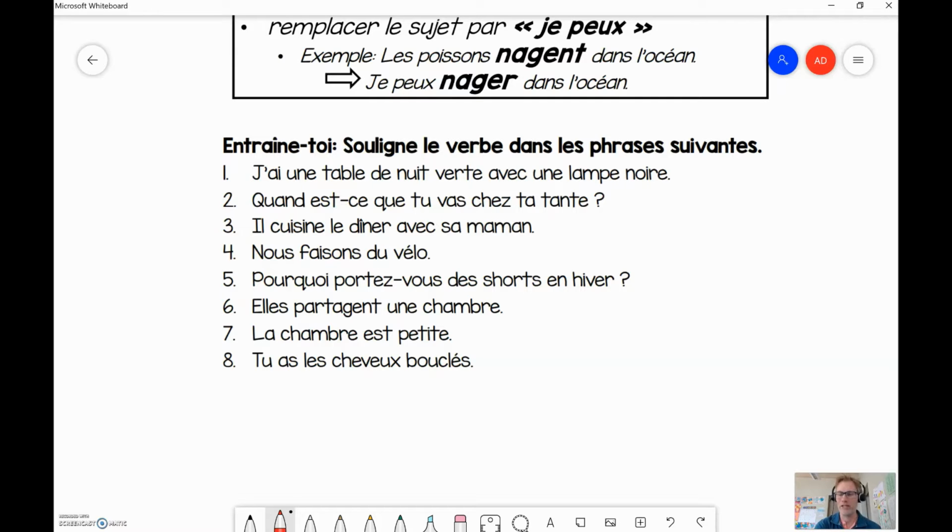No, that's a table, that's a thing. Une table de nuit, that's an adjective. Verte is also an adjective. Avec is with, that's a preposition. Une lampe noire, another thing, another adjective. Only thing that's left has to be j'ai. So I have, right? To have is a verb. You can have something.